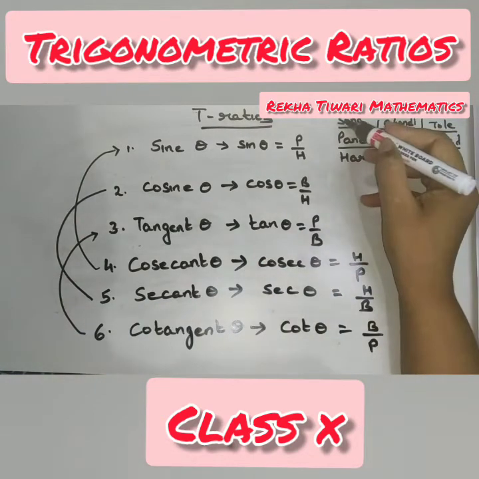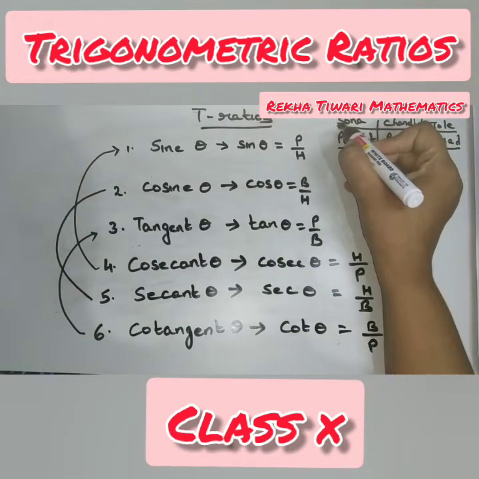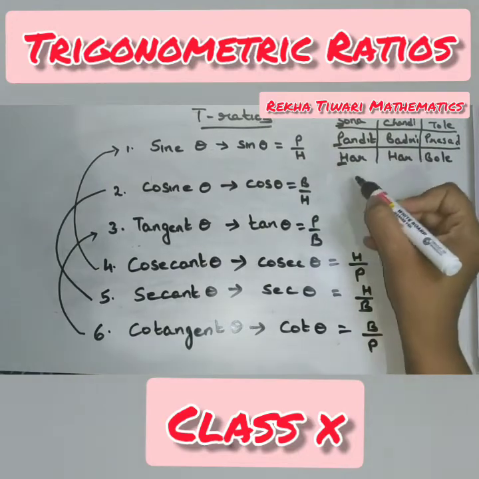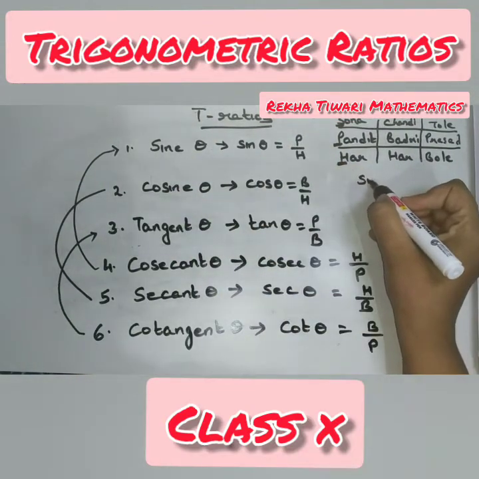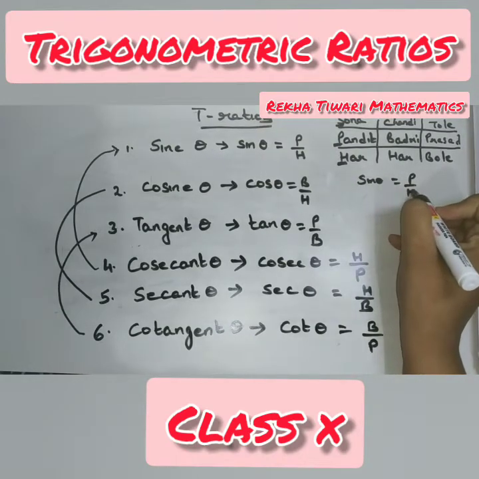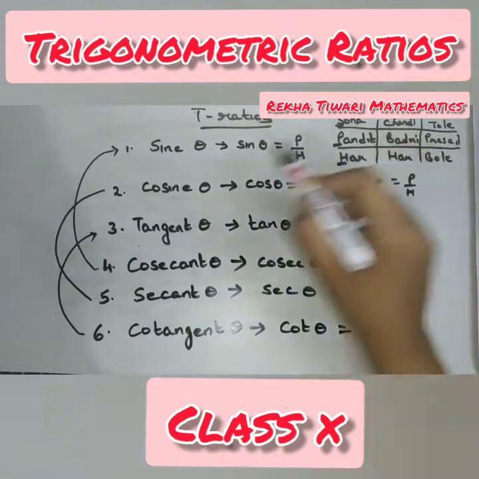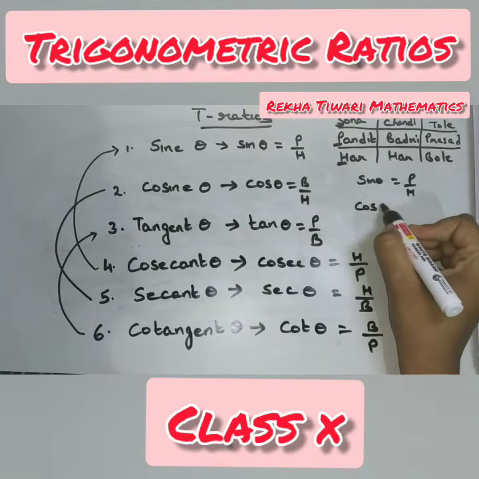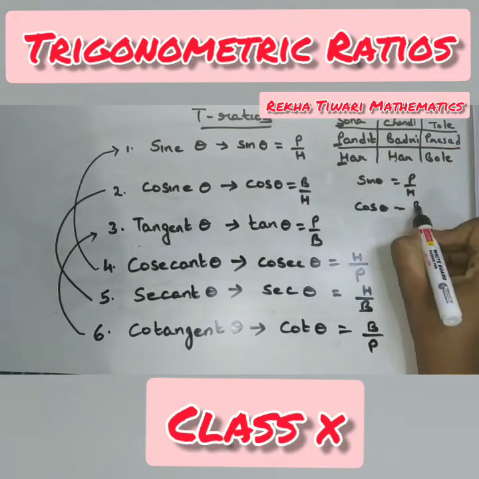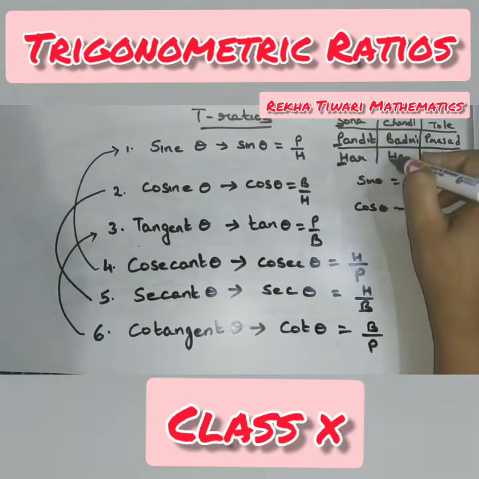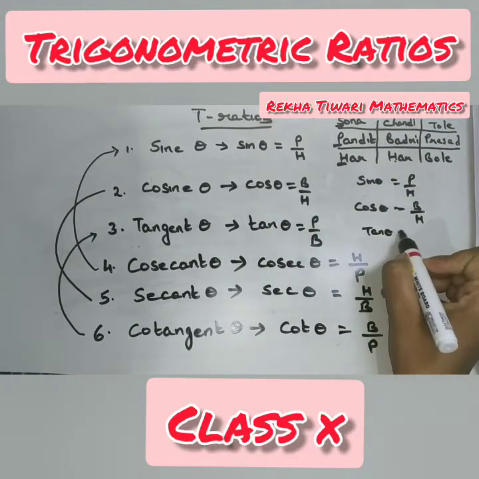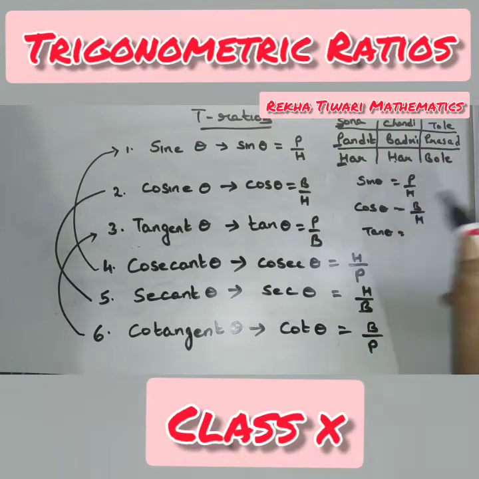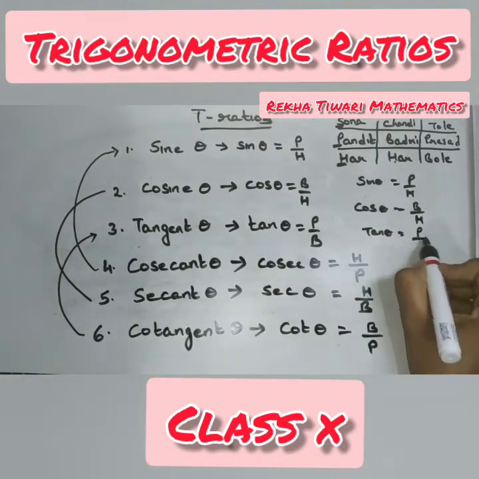See, S is sine. Sine theta is P by H. C stands for cos. Cos theta is B by H. T stands for tan, so tan theta is P by B, perpendicular by base.